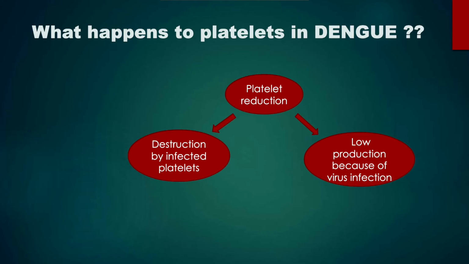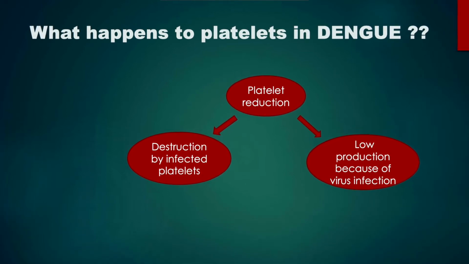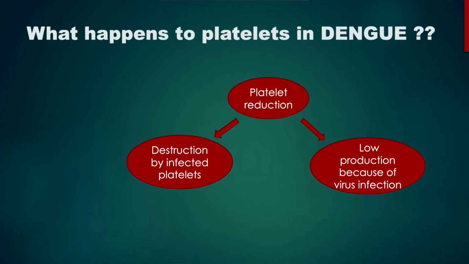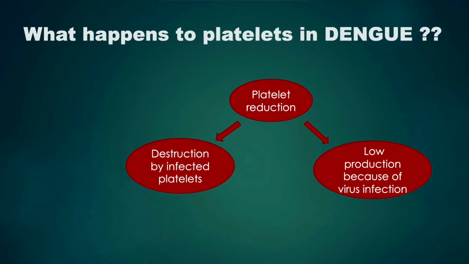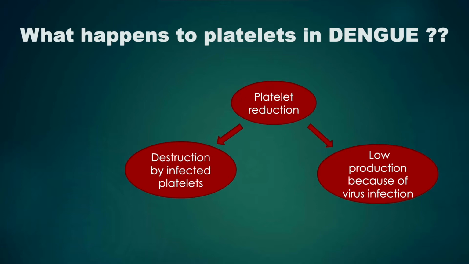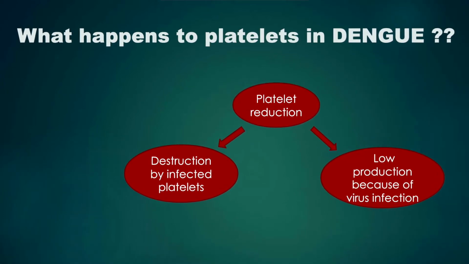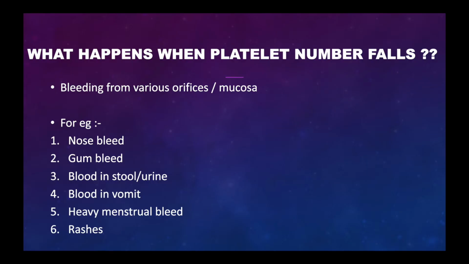Third question, what happens to platelets in dengue? So the dengue virus infects platelets. These infected platelets destroy the normal platelets. So overall, there is increased destruction of platelets. Also, the dengue virus suppresses production of platelets from bone marrow. So because of increased destruction and reduced production, the overall number of platelets reduces, which in medical terms is known as thrombocytopenia.